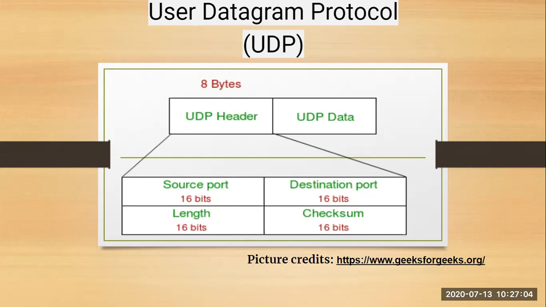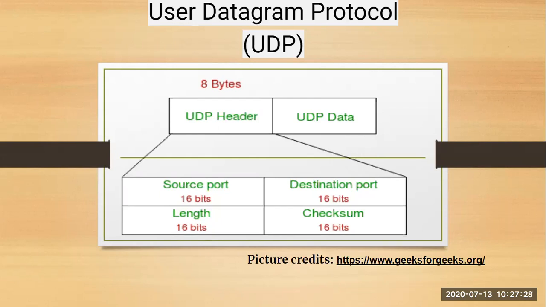UDP is divided into the UDP header and UDP data. The UDP header is divided into four fields. The first is the source port, a 16-bit address that identifies the port number of your source. Similarly, the destination port is a 16-bit address that identifies the port of the destined packet.